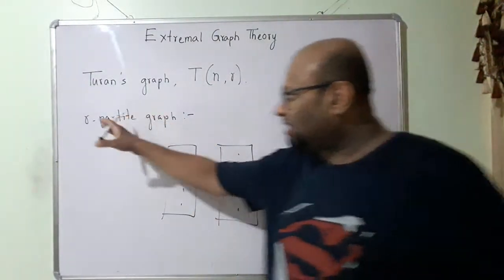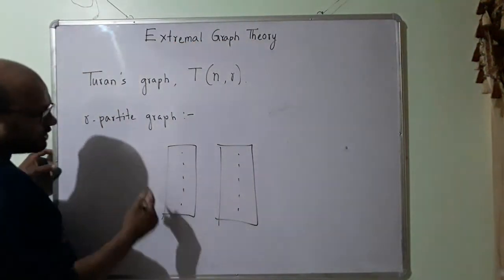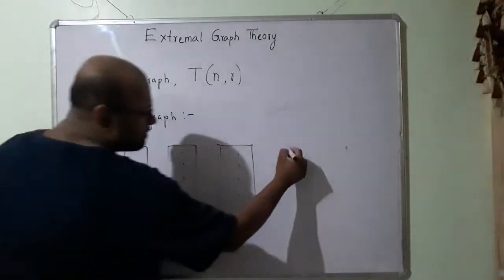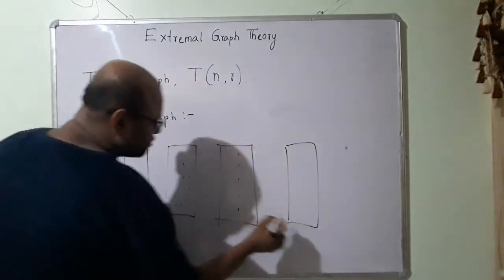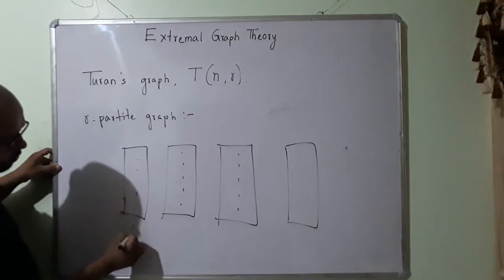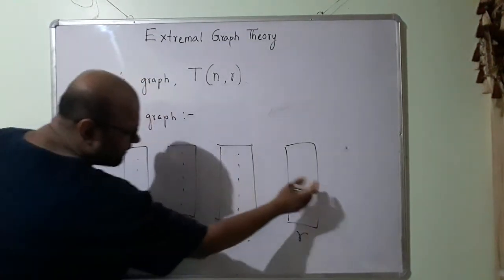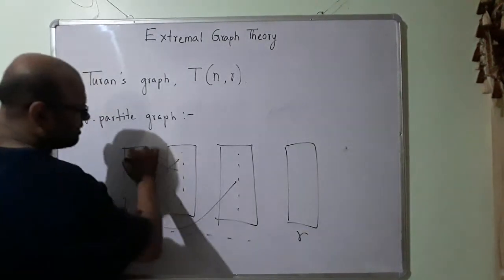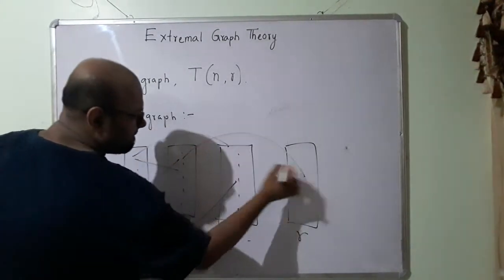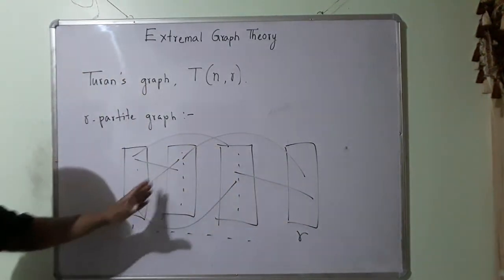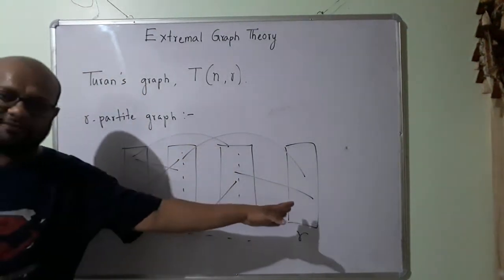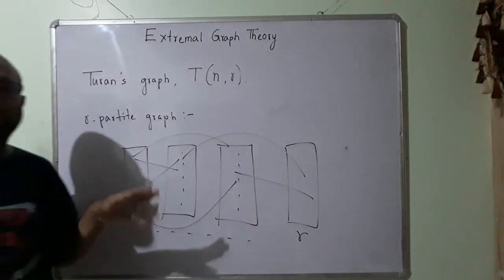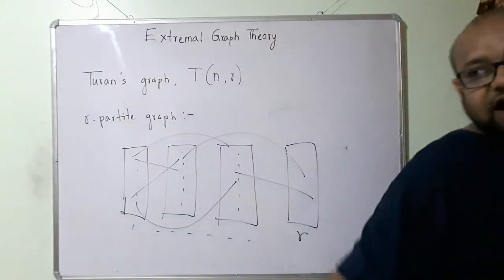In an r-partite graph, we are going to have r number of sets, 1 up to r different sets, and the edges will be between different sets. There will be no edges between nodes in the same set. This is an r-partite graph.